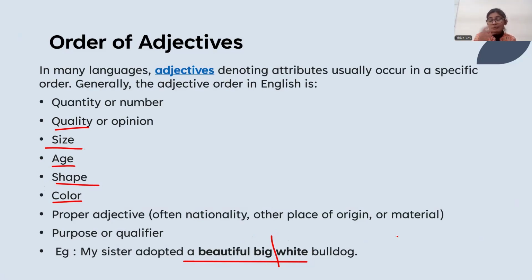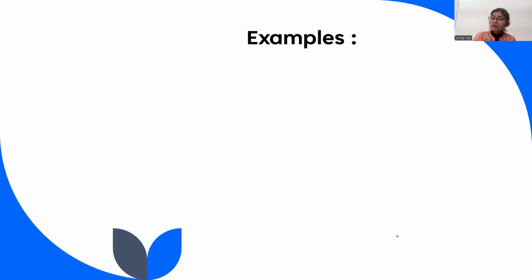Okay. It is a very big sentence that I have said, but this is particularly an example to explain to you how order of adjectives work. We move on further with examples. Now we'll try to summarize whatever we have learned, the basics that we have cleared out.